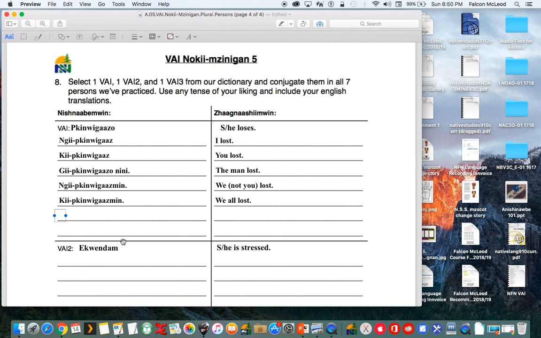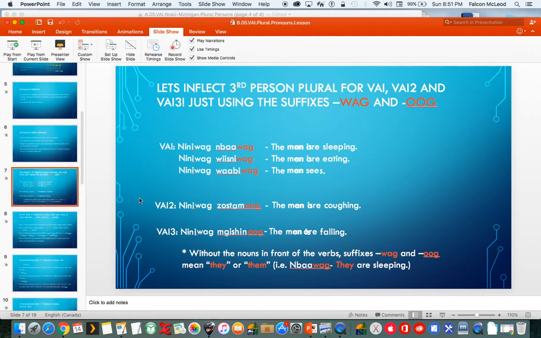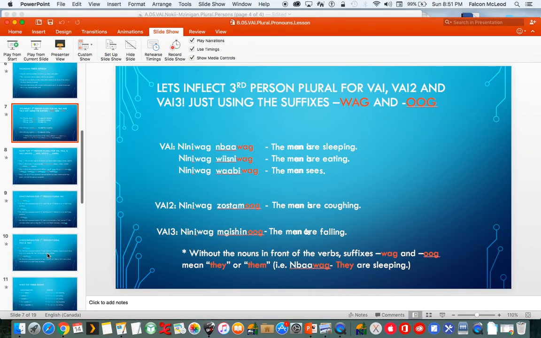All right, now we're going to talk about you all losing. So we're going to pluralize this one here. Again, we start off with a G sound for you, then our past tense Gi. Got 2 G sounds, so we'll change that to a K. And then our verb, Pekinwigazo. Now we need our suffix, which is an M sound at the end.